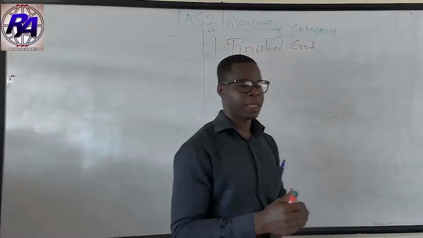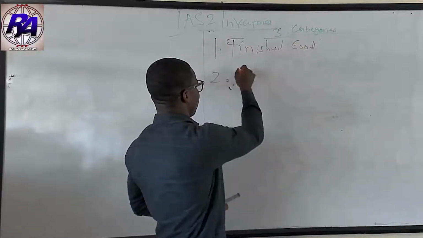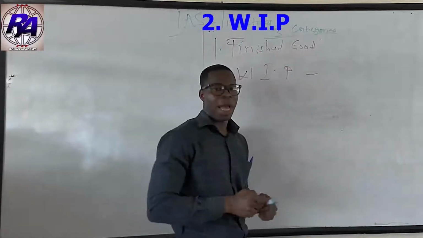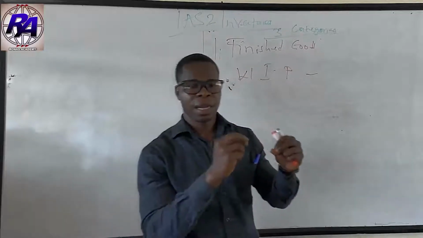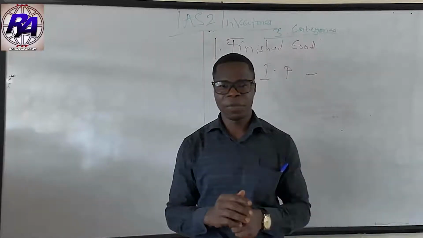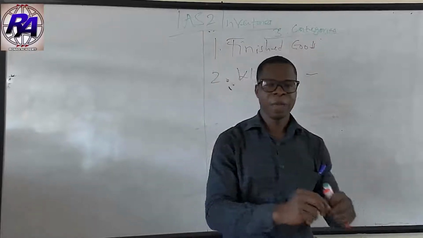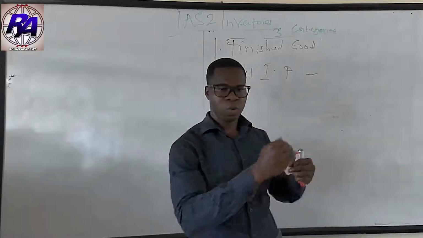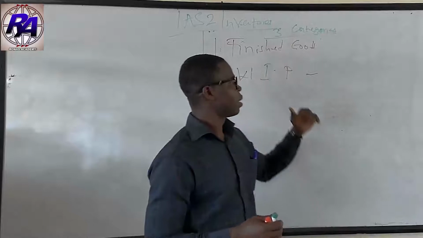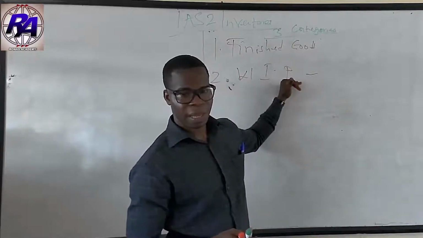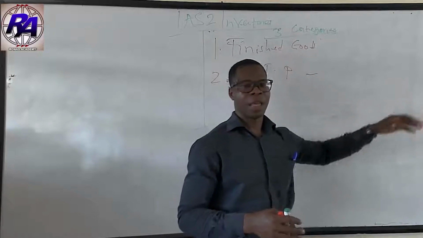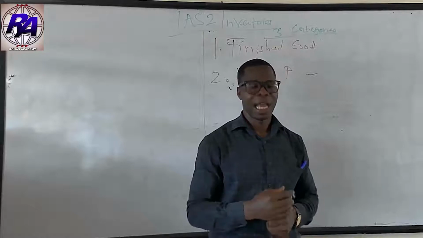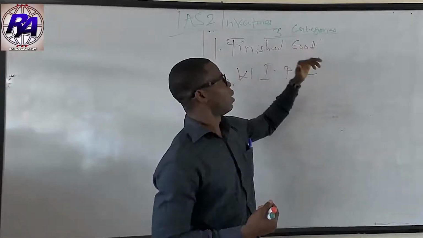The next category of asset under inventories is work in progress. In fact, some companies manufacture the inventories before they sell them. So if at the end of the period those goods are still in the production process, those partly completed goods are referred to as work in progress. And therefore, they are accounted for under inventories. So work in progress, goods that are partly completed, are assets that fall under inventories.